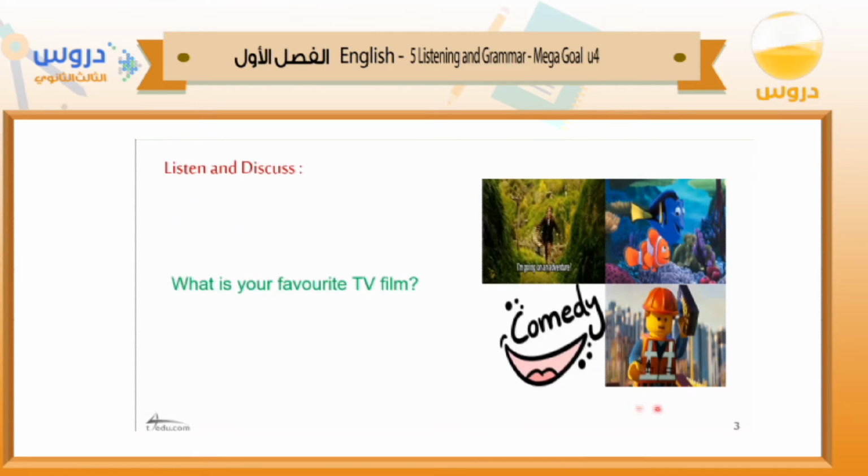Look at the pictures here and the question. What's your favorite TV film? Think about the TV film that you like most. So here we have different kinds of films. For example, here, I think it's something related to adventure. It's an adventurous film. And here it's animation, so it's an animated film.